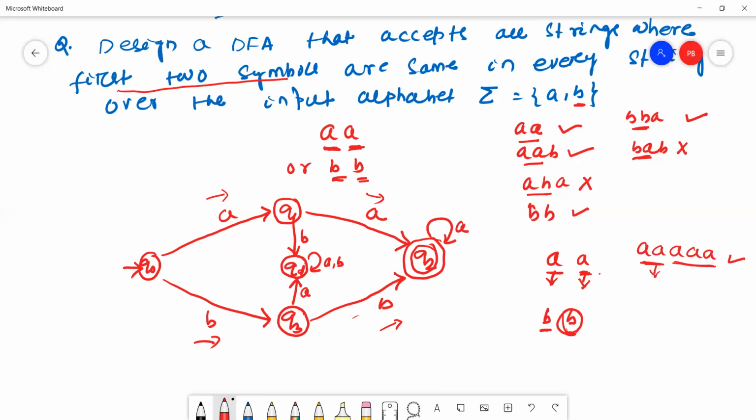This type of string may be generated, with multiple A's. Similarly, B, multiple B's, because the string is valid because the string starts with two B's. Okay, that's why B will stay in the Q2 state. Hope all of you understand.